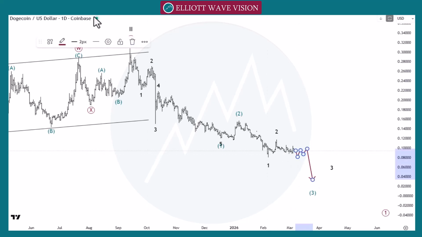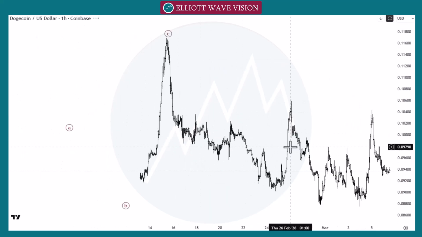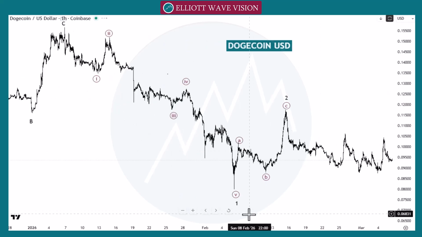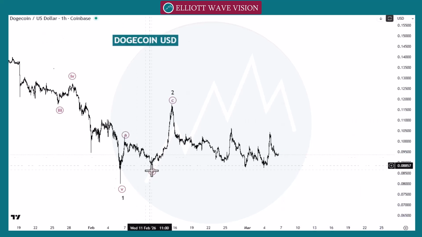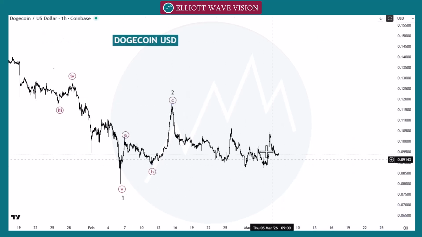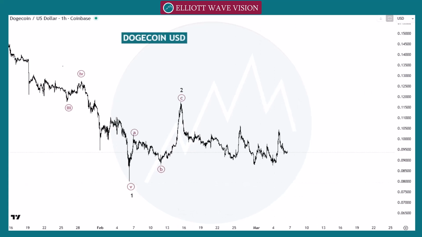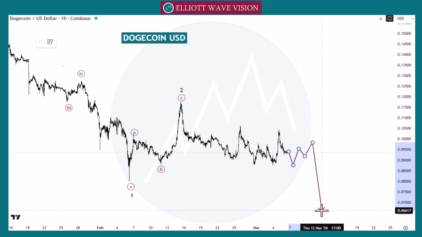So let's check the possibility in 1 hour time frame, how we join the next move. So in 1 hour time frame, we count this move after this black wave 1 as a wave A, wave B, and wave C, or it's possible we count this move as a B, C, W, then X. It's possible market may go towards the bullish side. For the bearish side, we need to wait for this impulsive move and its correction A, B, and C to go towards the next point 0.08, and then 0.07, and then the start of group 2, 0.065.